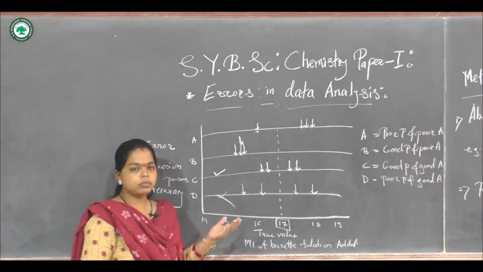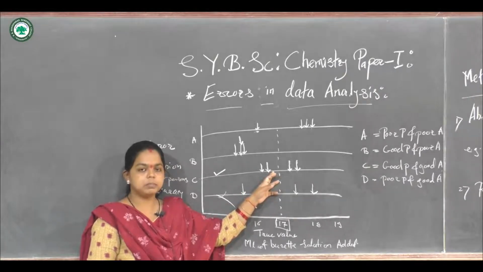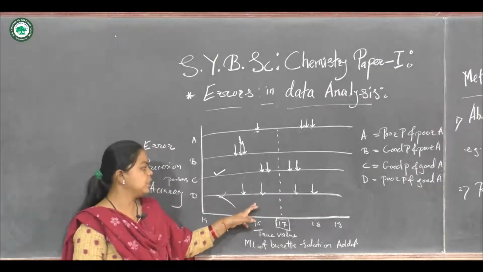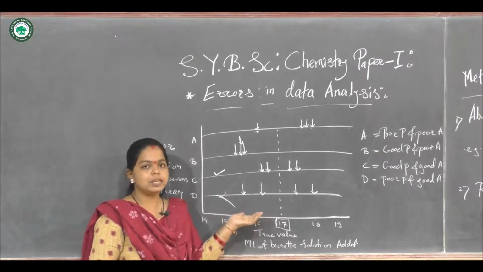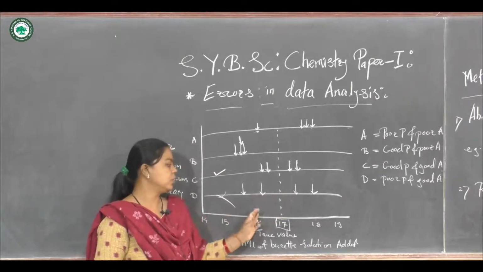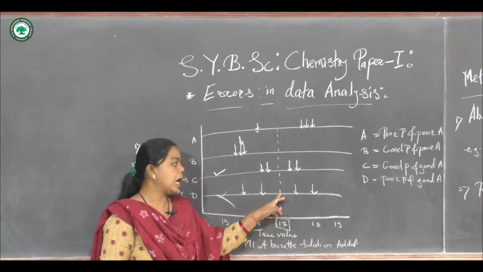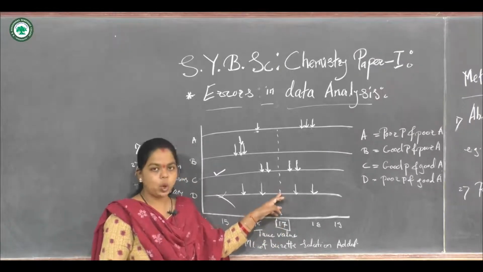Now for this person C, the error is very minimized, very less, and if you consider person D, the error is found to be larger. There is much uncertainty, and the difference from the true value is much larger as compared to the other person.